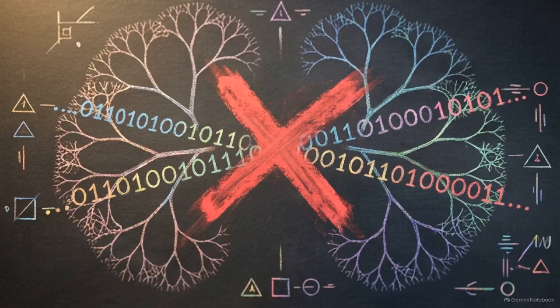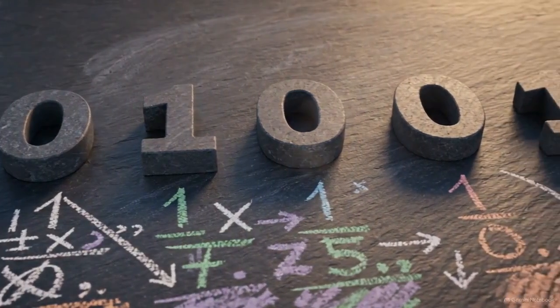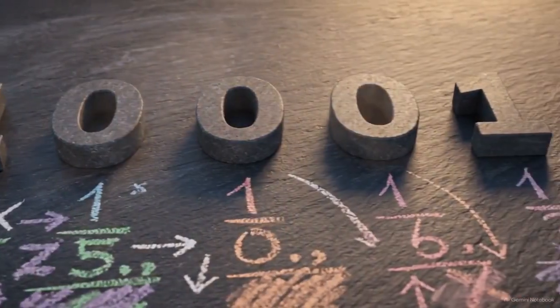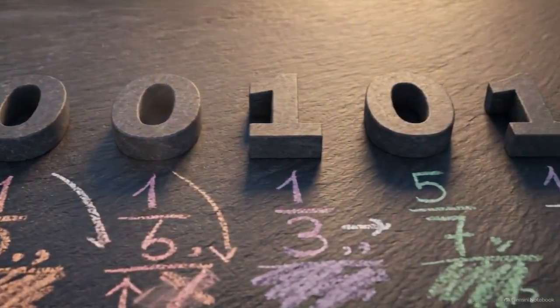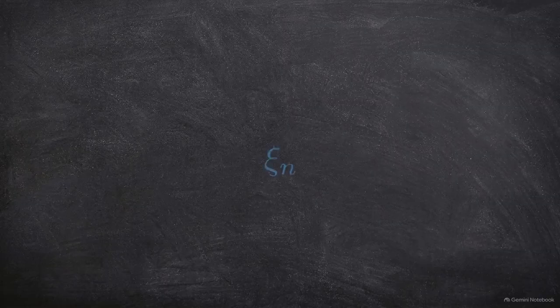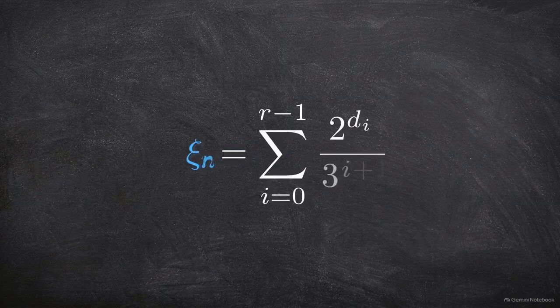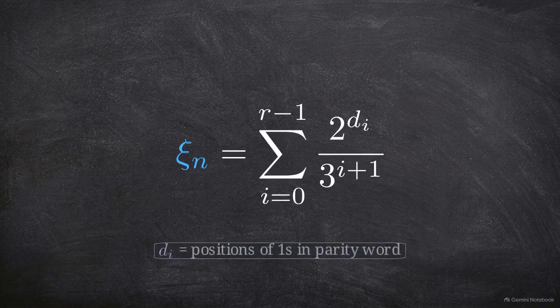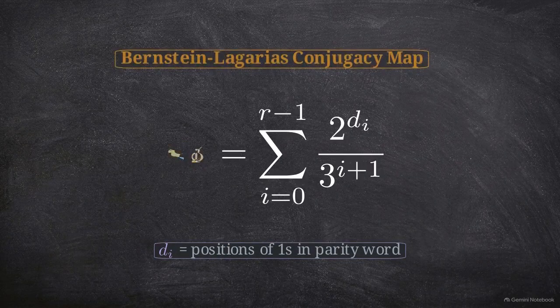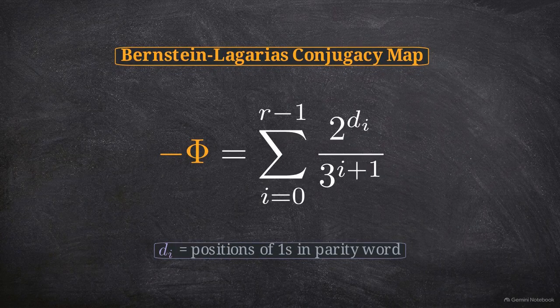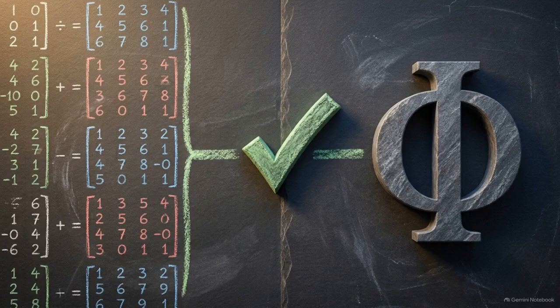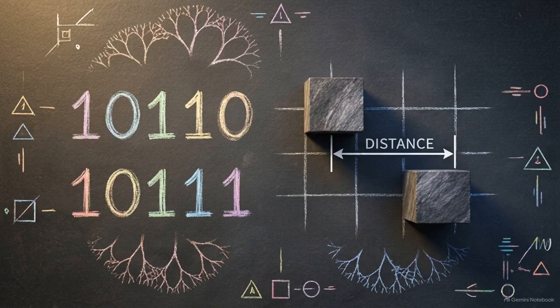Decoding the word from this coordinate is not a matter of reading two-adic digits. The recursion introduces a power of 3 twist at every step in the sequence, requiring a running scalar remainder to recover the data. This unrolls into a closed-form summation, the sum of 2 to the power of d_i over 3 to the power of i plus 1. Up to a sign change, this is the classical Bernstein-Lagarias conjugacy map, phi. We verified this by comparing our matrix-derived coordinate against the published formula across random sequences. The boundary coordinate psi-n symmetrically preserves the symbolic dynamics described by the vertex.